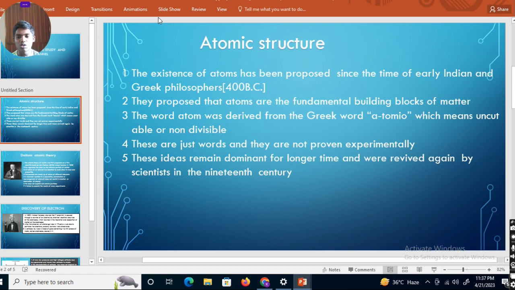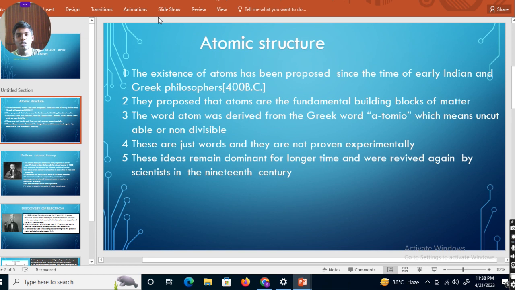Over thousands of years ago, in the minds of people there existed one question: what does matter consist of? This is a common question which arose in the minds of people a long time ago. Does matter really consist of particles, or what are the particles present in matter? And a lot of questions arose in the minds of people.